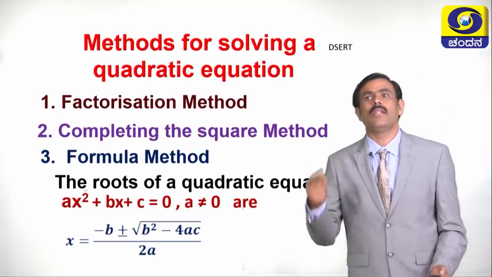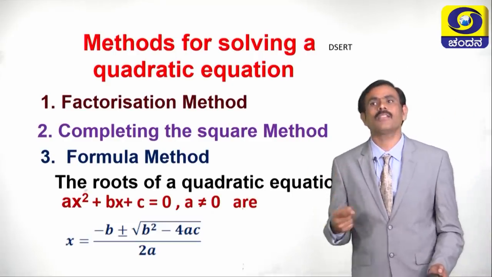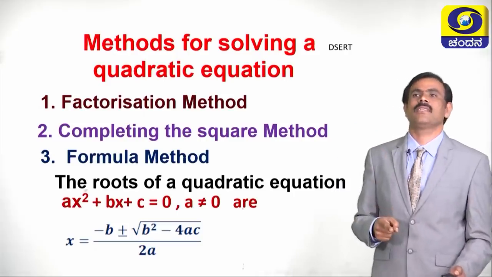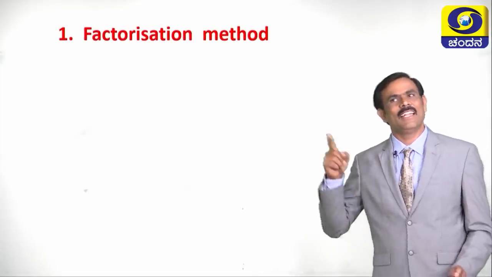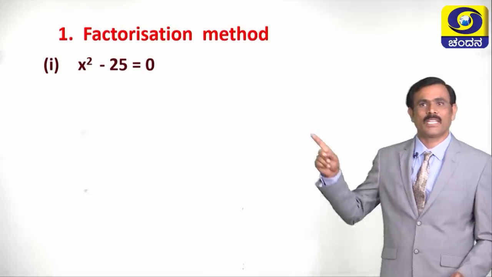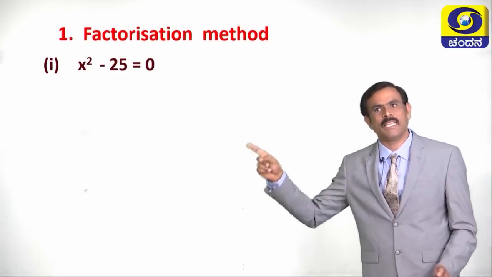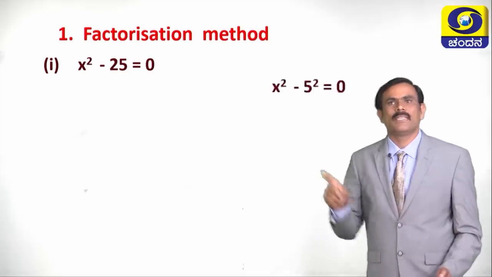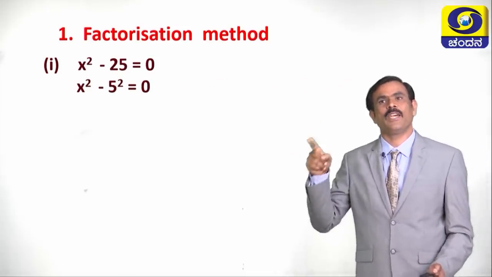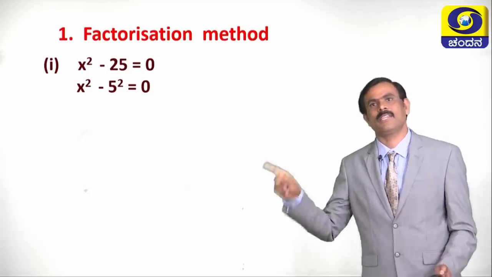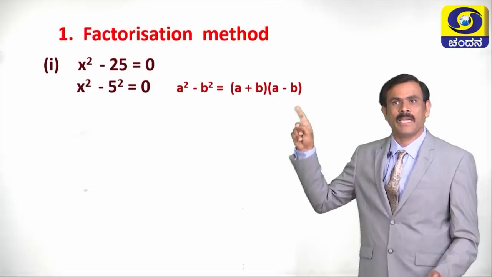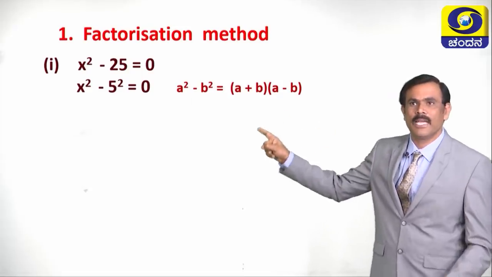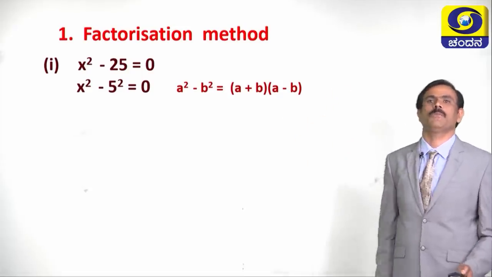Children, now let us solve problems by using these 3 methods. What is the first method? Factorization method. Children, let us take one problem. What is the problem? X square minus 25 equals 0. X square minus 25 can be written as x square minus 5 square is equal to 0. See children, this is in the form of a square minus b square is equal to a plus b into a minus b form.